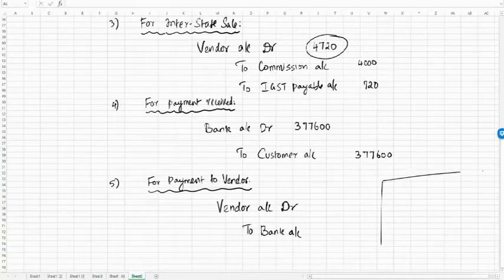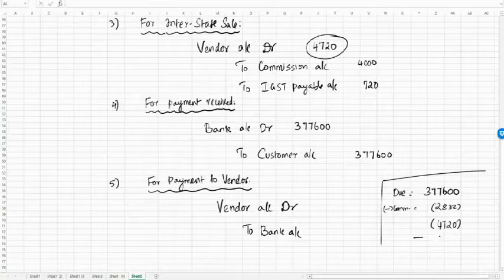I'll put a small calculation. What was the original amount due to the vendor? Amount due to the vendor is 3,77,600, whereas the amount recoverable for commission, two commissions are involved. One is 2,832, other one is 4,720. So only the balance amount is payable to the vendor.